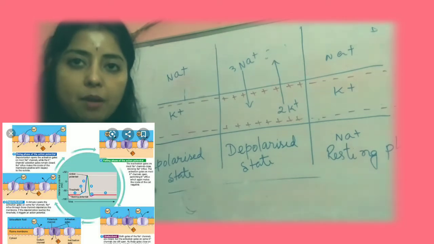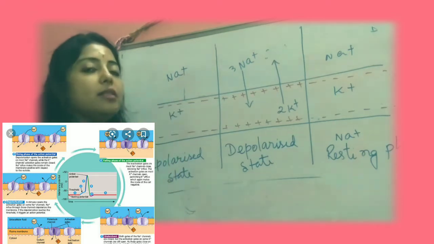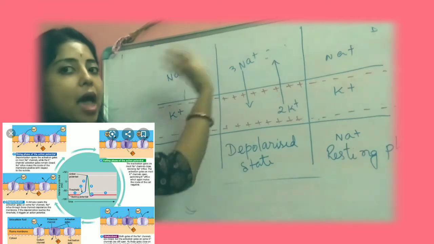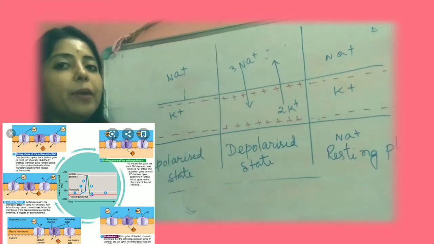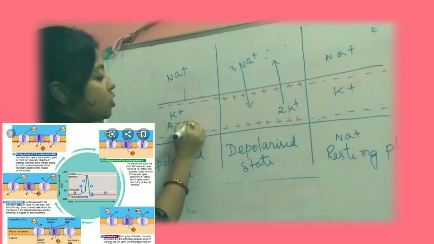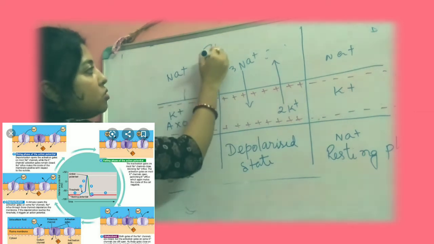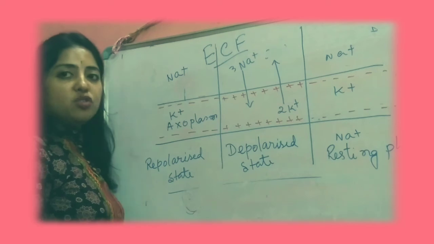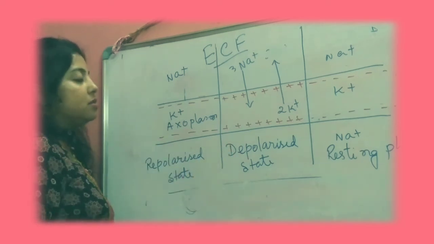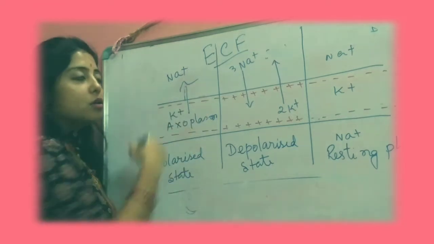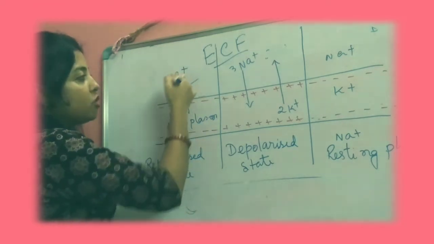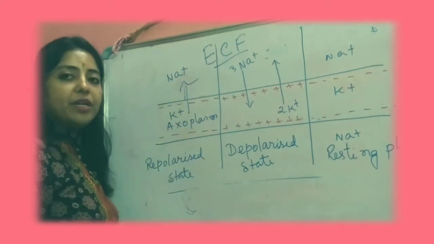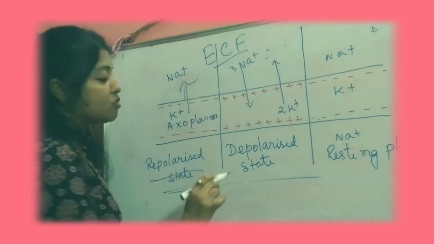In the sodium potassium pump, as I have told you, while the nerve is excited, 3 sodium ions will be entering inside the exoplasm and 2 potassium ions will be coming out. This portion is known as the exoplasm and this portion is known as the ECF. Clear? So in the resting phase, that means the repolarized phase, for maintaining the balance, sodium will be going out to the ECF, and potassium will be coming inside the membrane, that means into the exoplasm, and that is known as the repolarized state.